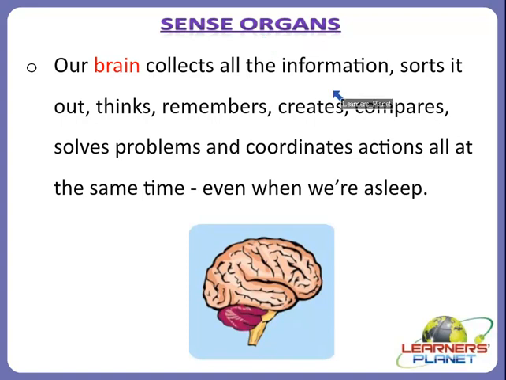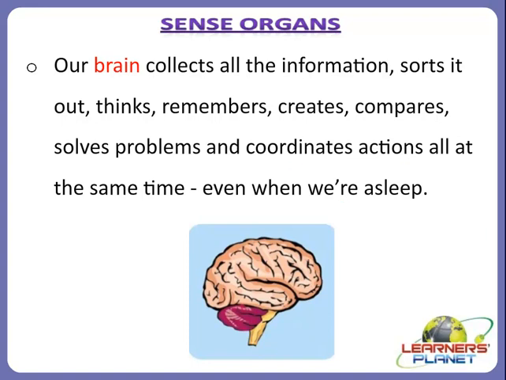Our brain collects all the information, sorts it out, thinks, remembers, creates, compares, distinguishes, solves problems, and coordinates the actions all at the same time, even when we are asleep, right?